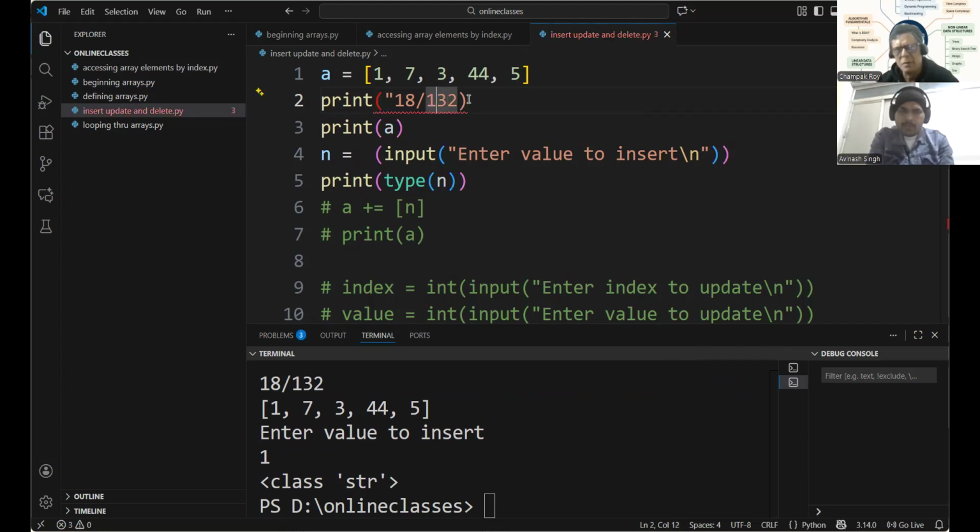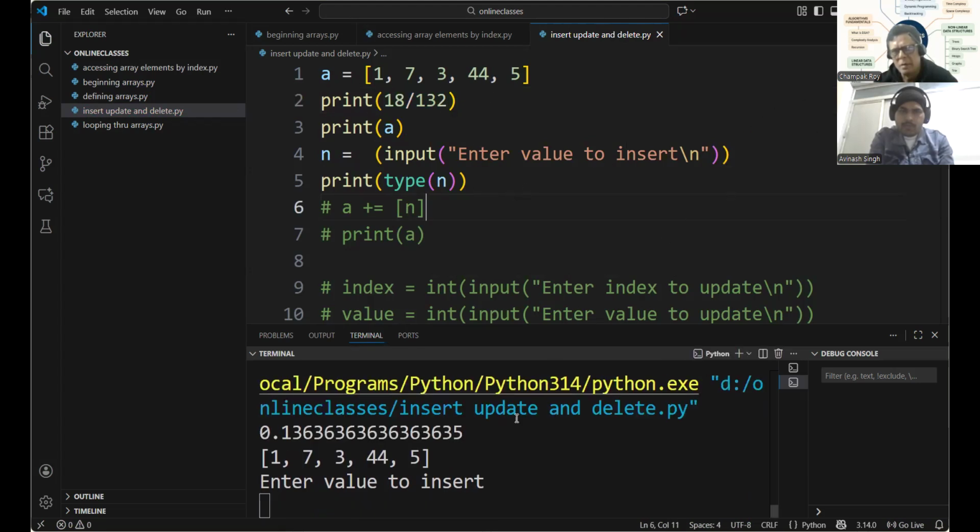It divides the values. The string will be shown just as it is. In Python, both double inverted commas and single inverted commas are allowed. If that is not the case, my house number will be this, and the municipality will not be able to use it.